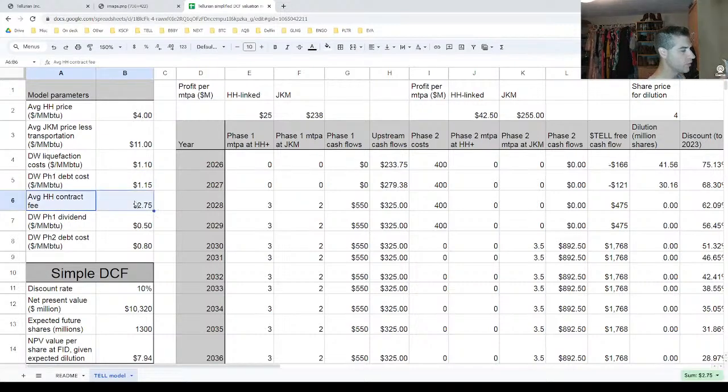I assume, and this is the recent announcement or revelation, whatever you want to call it, where Sharif Souki has said, hey, we're going to start actually looking to sell at Henry Hub linked contracts again. They've been trying not to do that for a while. But I assume that they can get that at Henry Hub plus 115, times 115% plus 275. That's the fee that they've talked about. They think that's in the ballpark of what they can get and what's actually financeable and profitable. And then the dividend for the equity partners in phase 1 would come out to about 50 cents per MMBTU.